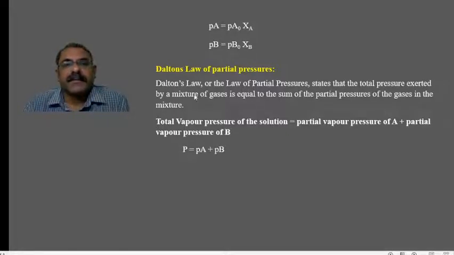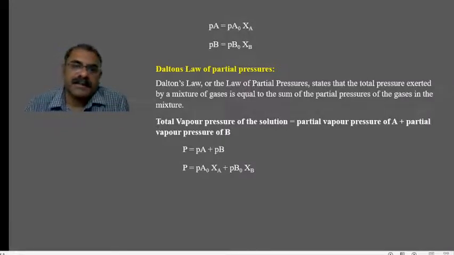Now, by using this Dalton's law of partial pressures, it is now possible for us to calculate the vapor pressure of the ideal solution after mixing the components. It is given as vapor pressure P equals the partial vapor pressure of A plus the partial vapor pressure of B, which is already derived by Raoult's law.